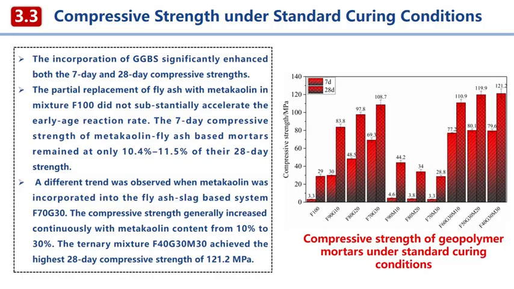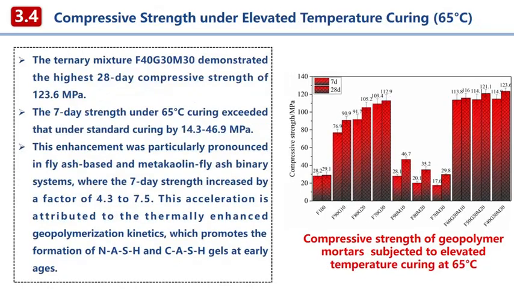Metakaolin's high alumina, which was detrimental in a low-calcium binary, becomes highly beneficial in the calcium-rich environment provided by slag. Heat curing at 65 degrees Celsius, as shown here, acts as a powerful accelerator. It particularly benefits the slower systems, like pure fly ash and fly ash-metakaolin binaries, boosting their 7-day strength by 4 to 7 times. This is because heat energy overcomes the kinetic barriers to dissolution and reaction.